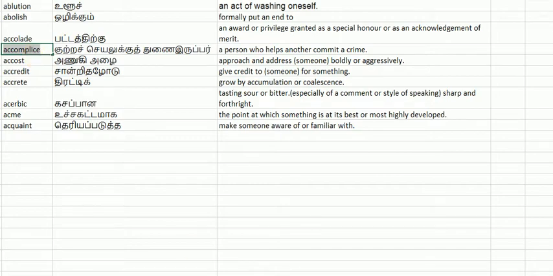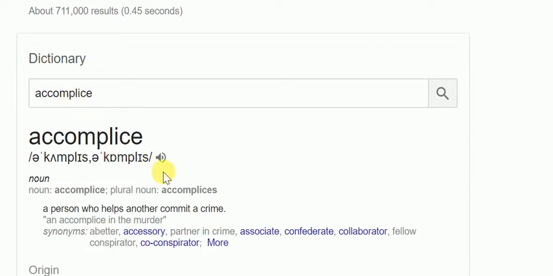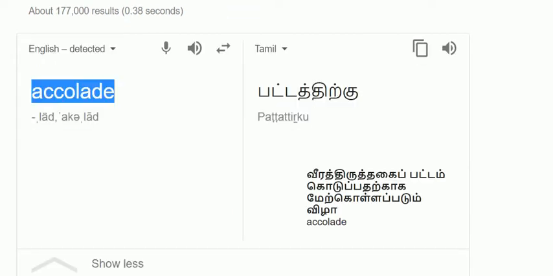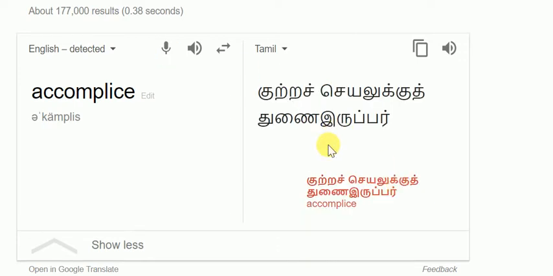Next we can see accomplice. Accomplice is a person who helps another commit a crime. In Tamil we can say குற்றச் செயலுக்கு துணை இருப்பவர்.